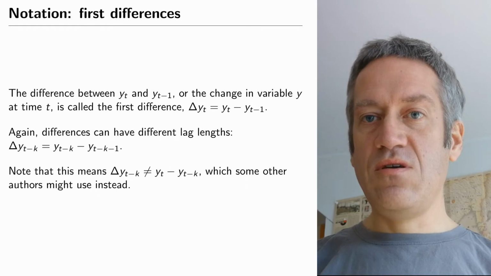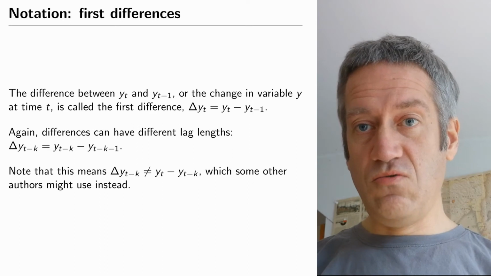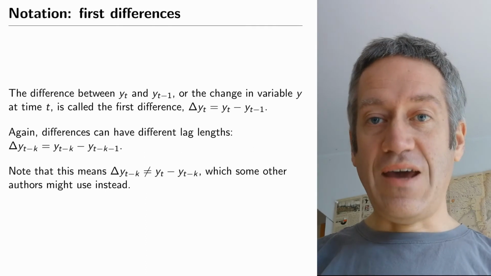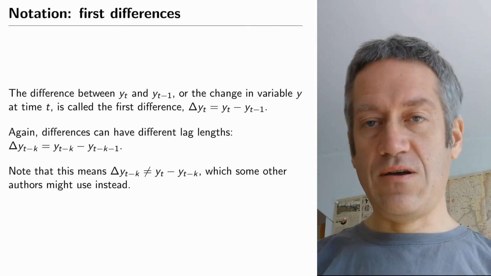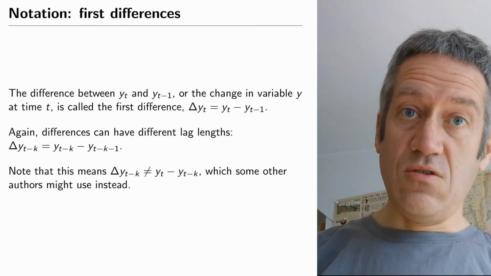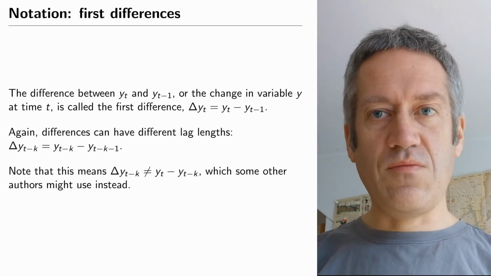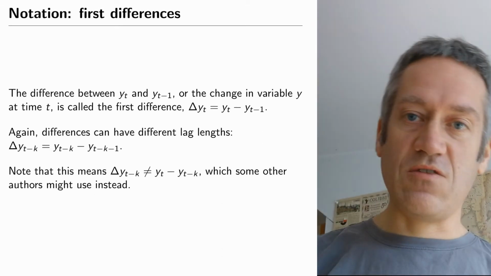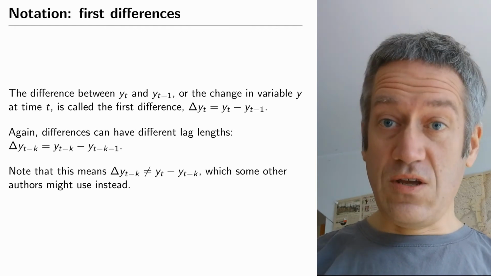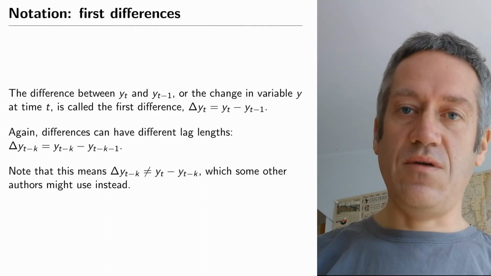And we can also think about lagged versions of that. If I write the first difference of y_t minus 2, then I mean the difference between y_t minus 2, so 2 values back, and t minus 3, so 3 values back. So it's still a first difference, but it's a first difference that was observed 2 time periods earlier. In some textbooks they will talk about the difference between the current observation and 3 observations back. When I use this notation delta y_t minus 2, I mean the first difference observed 2 periods back, t minus 2 minus t minus 3.